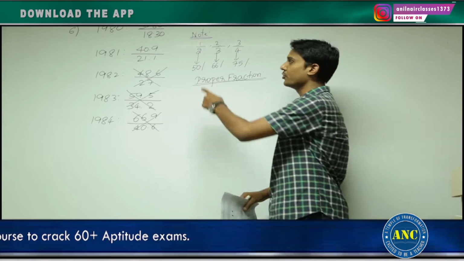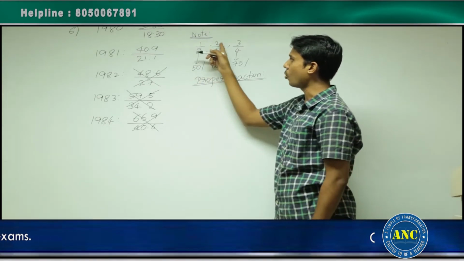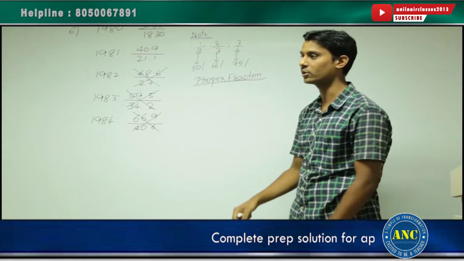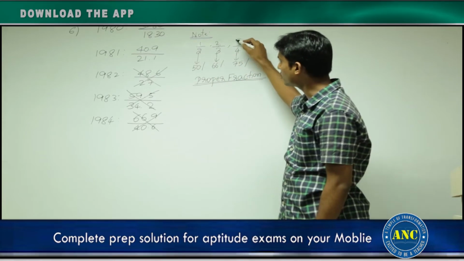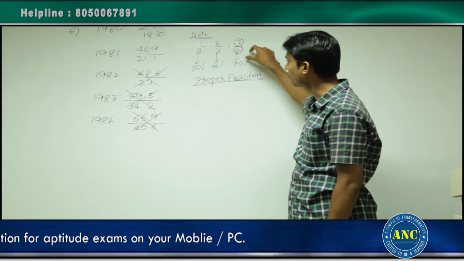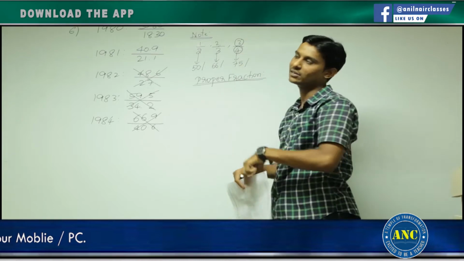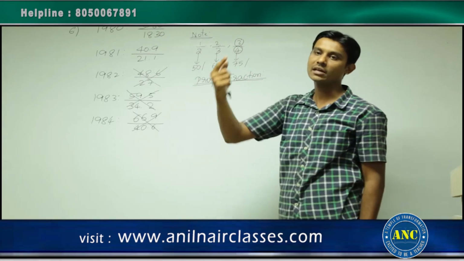For a proper fraction, in this example, the numerators are 1, 2 and 3. The denominators are 2, 3 and 4. For a proper fraction, higher the value in the numerator and higher the value in the denominator, that fraction will be highest. Among 1, 2 and 3, which numerator is highest? 3 is highest. Among 2, 3 and 4, which denominator is highest? 4 is highest.